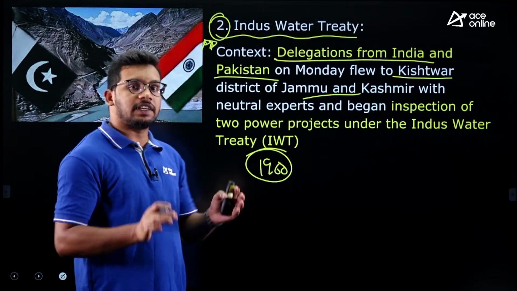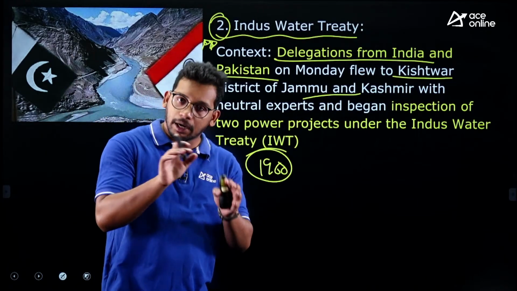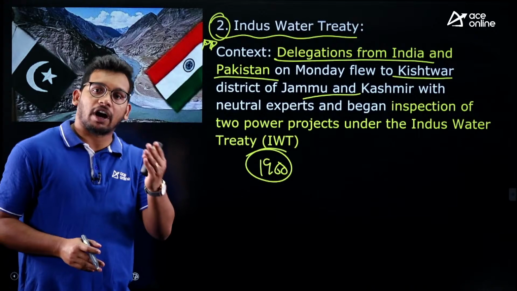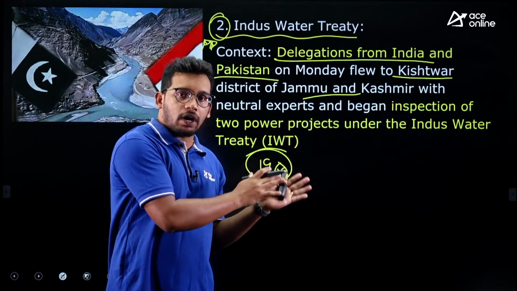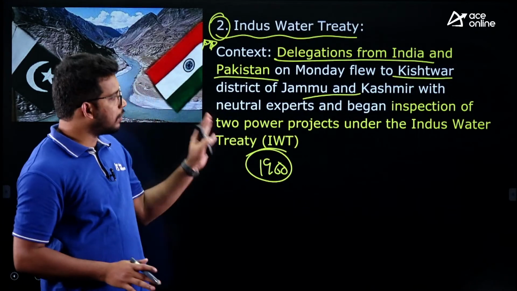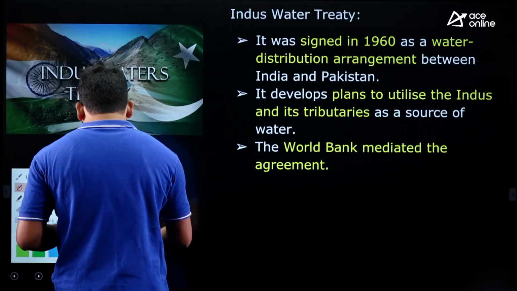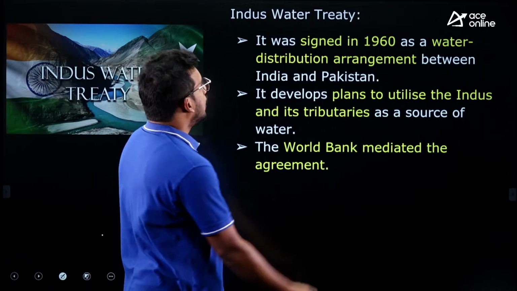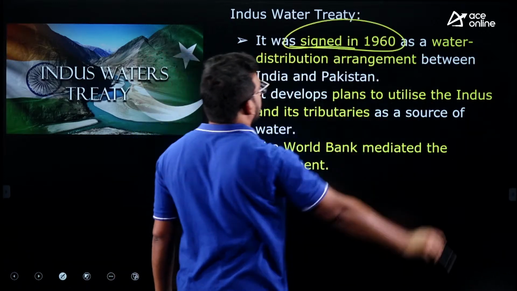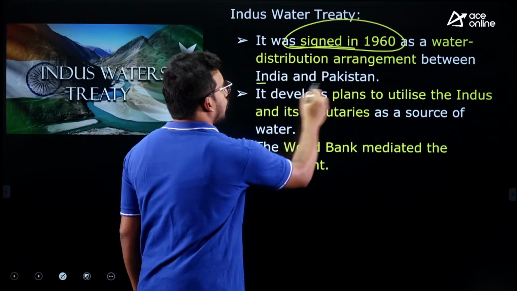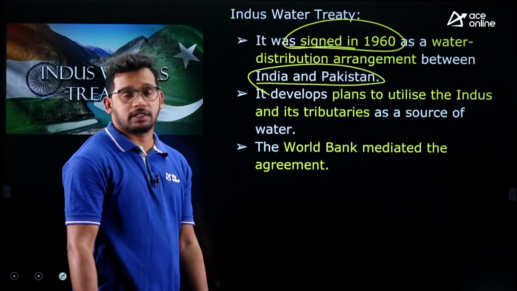It is nothing but a treaty signed between India and Pakistan to utilize the waters of the Indus river system. Now, when it was signed and who was the mediator, that is also important. It was signed in 1960 between India and Pakistan. No other country is involved, only India and Pakistan, right?